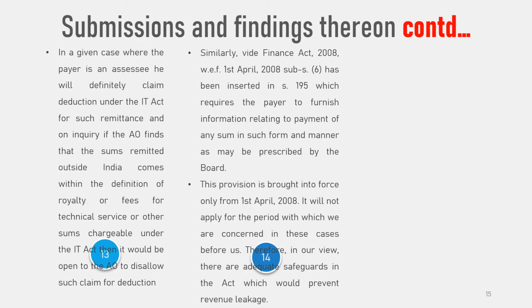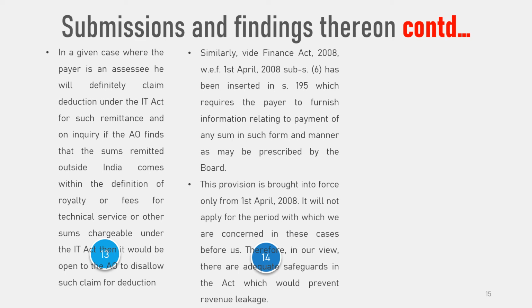In a given case where the payer is an assessee, he will definitely claim deduction under the IT Act for such a remittance, and on inquiry, if the AO finds that the sums remitted outside India come within the definition of royalty or fees for technical service or other sums chargeable under the IT Act, then it would be open to the AO to disallow such claim for deduction.